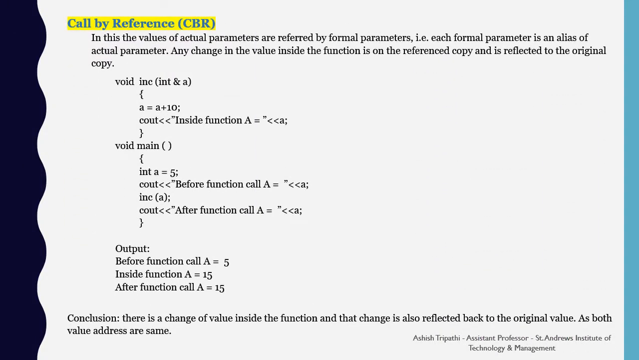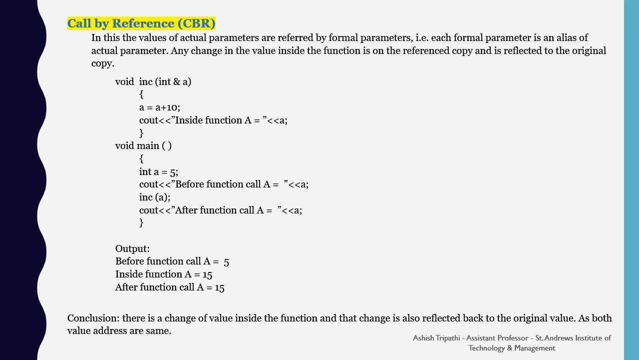Call by reference. In this, the values of the actual parameters are referred to by the formal parameter. That is, each formal parameter is an alias of the actual parameter. Any change in the value inside the function is on the reference copy and is reflected to the original copy.